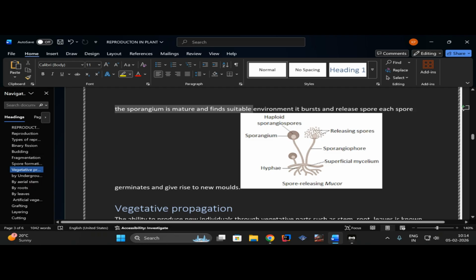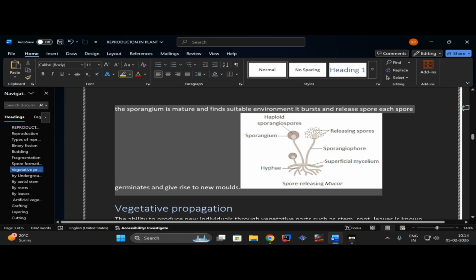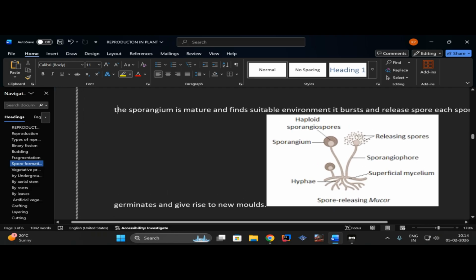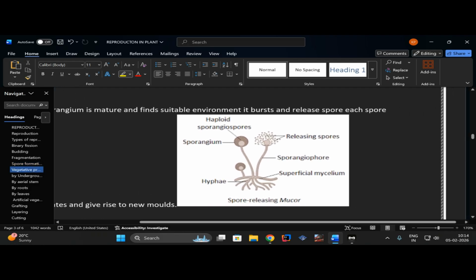When the sporangium is mature and finds a suitable environment, it will burst and release spores. Each spore germinates and will give rise to a new mold. So you can see the diagram here. Let me zoom in. Yeah. So this is your spore sac. You can see there the sporangium, which protects the mold.